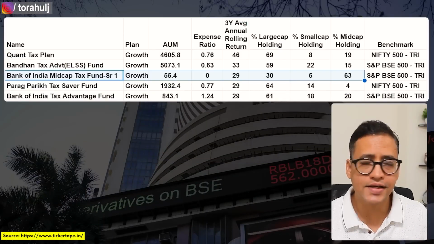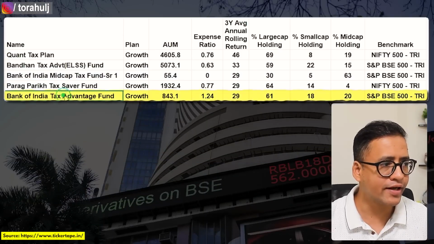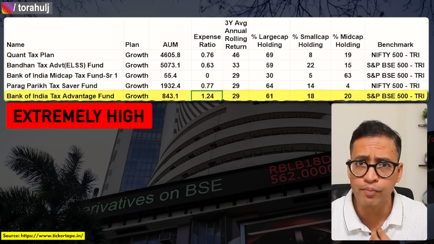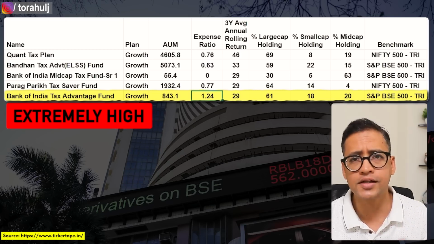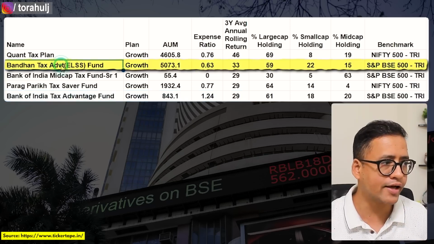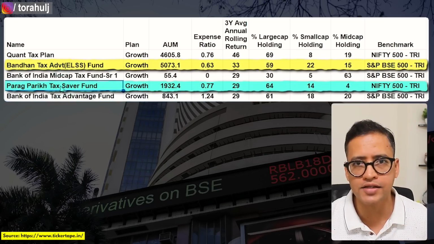Coming back to the ELSS category, if you look at the Bank of India Tax Advantage Fund, you will see that the expense ratio of this is 1.24, which is extremely high from my point of view. So I'm not going to consider that mutual fund. And that leaves us with two mutual funds: one is Bandhan Tax Advantage and second is the Parag Parikh Tax Saver Advantage.